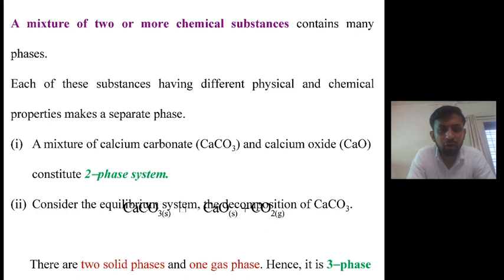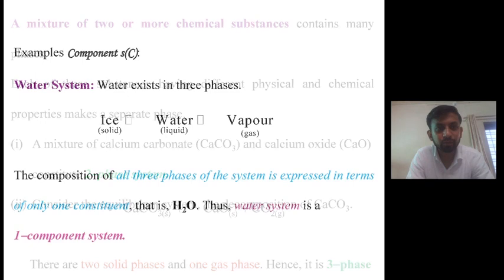Now consider the following equilibrium system for the decomposition of calcium carbonate. In this system there are two solid phases, one for calcium carbonate which is the reactant, and one for calcium oxide which is also solid but is the product, and one for the gas phase. Therefore it is a three-phase system, 2 plus 1.